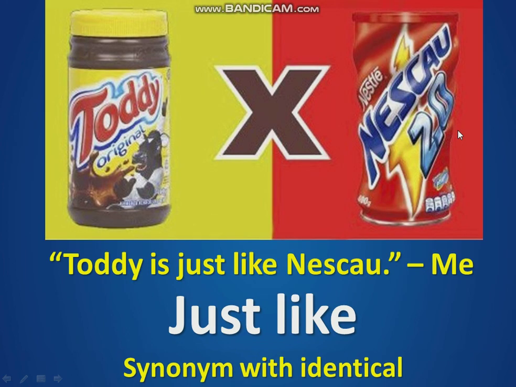All right, now, just like is a synonym with identical. For example, for me, for teacher Eric, Taji is just like Nescau. They are identical. My one son loves Taji. Daddy, I want the Taji. And the other kid likes the Nescau. Oh, Daddy, I want the Nescau. There is no difference for me. They're the same thing. Taji is just like Nescau.